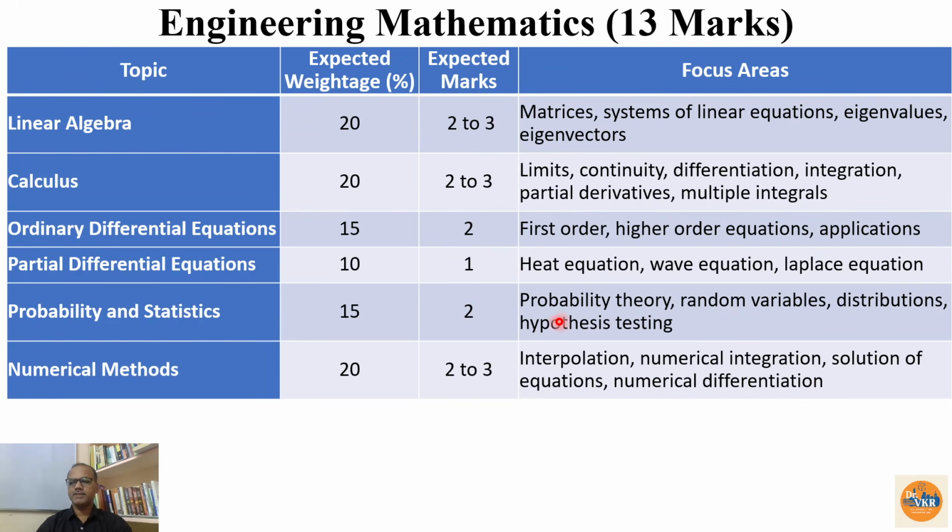So the main topics which we need to focus on are probability theory, random variables, distribution and hypothesis testing. And in numerical methods, the weightage is around 20%, so the expected score is 2 to 3 marks. Interpolation, numerical integration, solution of equations, numerical differentiation, all these are for engineering mathematics.